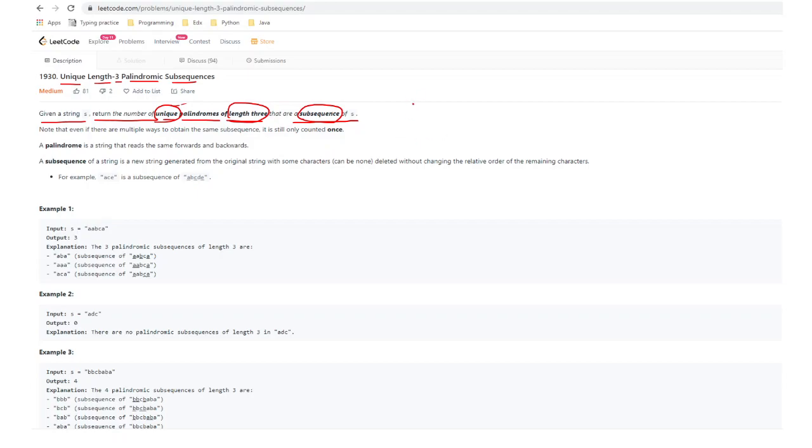That is, if there are multiple ways in which we can get a string, like suppose B, B, A, B, A, B. If we take this palindromic subsequence, positions 1, 2 and 3, we get B, B, B. This is of length 3 and it's one of the subsequences. Taking other positions, we get B, B, B again. All of these will be considered as one, and that is why it says unique.